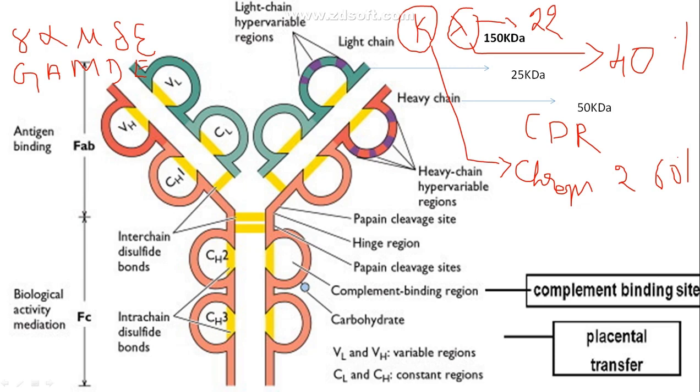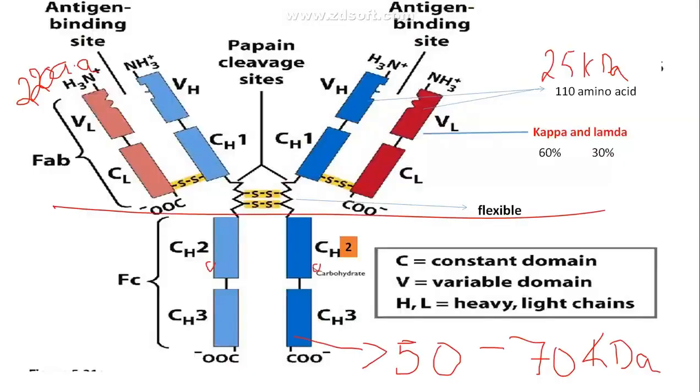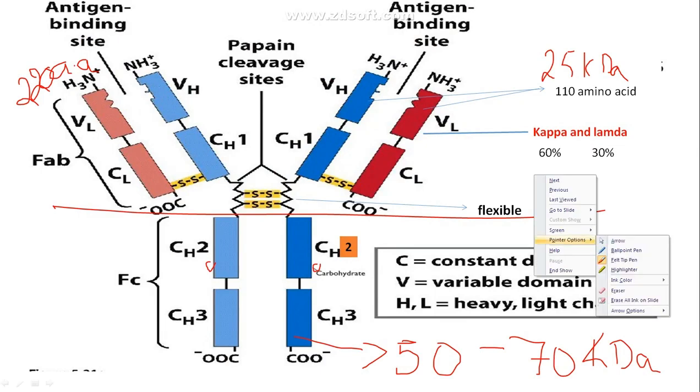What is CDR? CDR is another name for the hypervariable region. So now let me explain it more clearly, and you will not have any confusion.